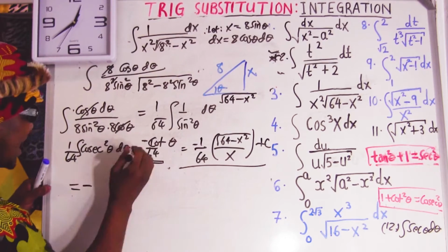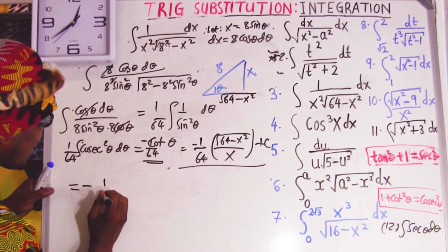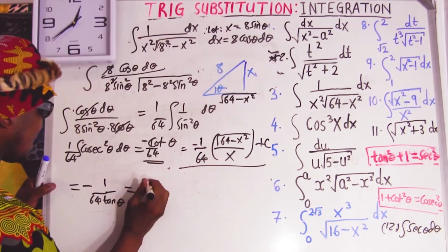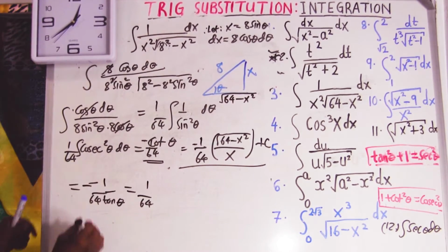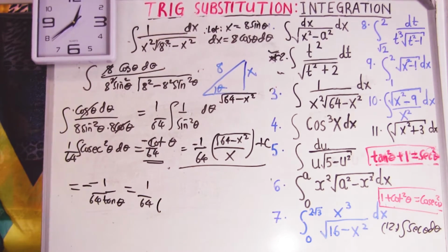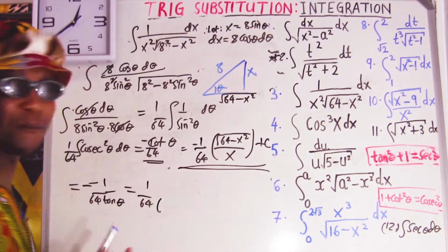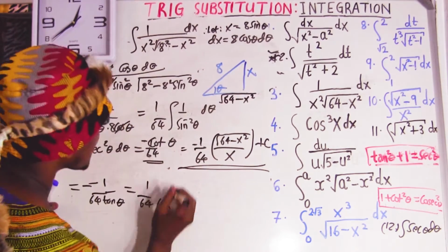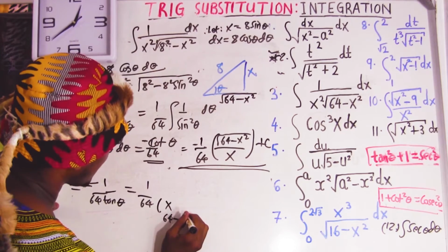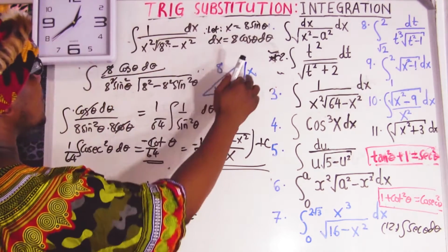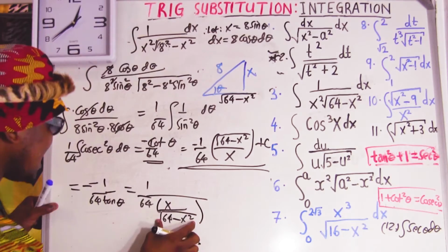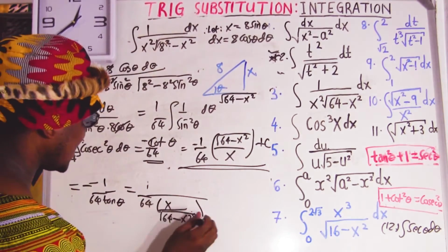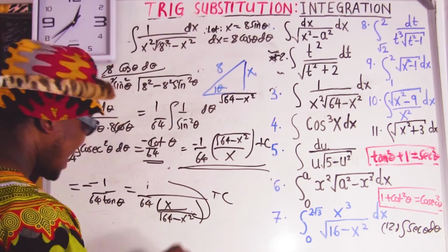Okay, look. This is like minus 1, but what is cot? I can say 1 over tan, and this is 64. Okay, now look how we're going to get it. 1 over 64, we still have a minus. Okay, now what is tan? Tan equals opposite over adjacent. I just showed you, but we had finished already, just for those who don't know what is happening. So the opposite goes to the top, and adjacent goes to the top, plus C. So we're done with that question.